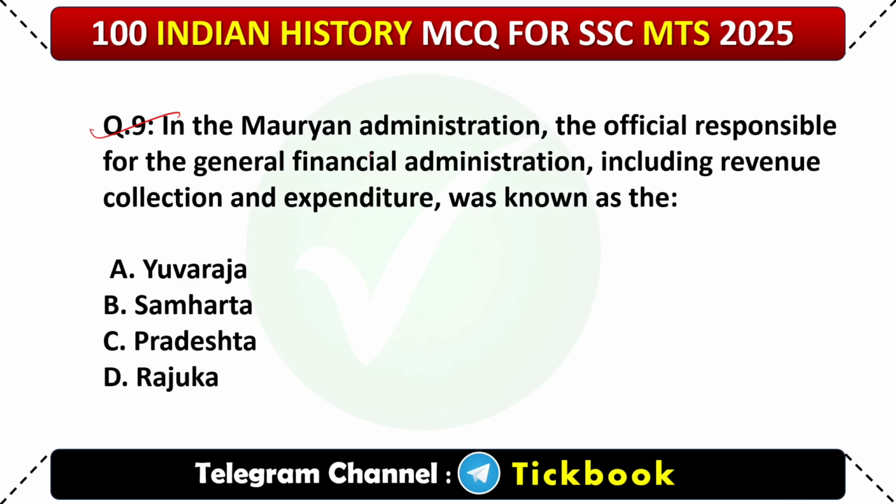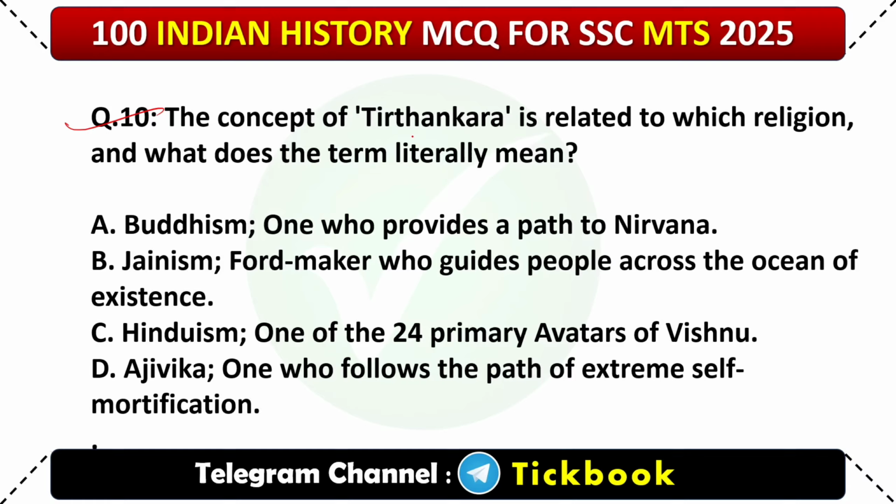Question number 9. In the ancient administration, the official responsible for the general financial administration, including revenue collection and expenditure, was known as the? Option number B. Samaharta. 10. The concept of Tirthankar is related to which religion, and what does the term literally mean? Option number B. Jainism, ford maker who guided people across the ocean of existence.